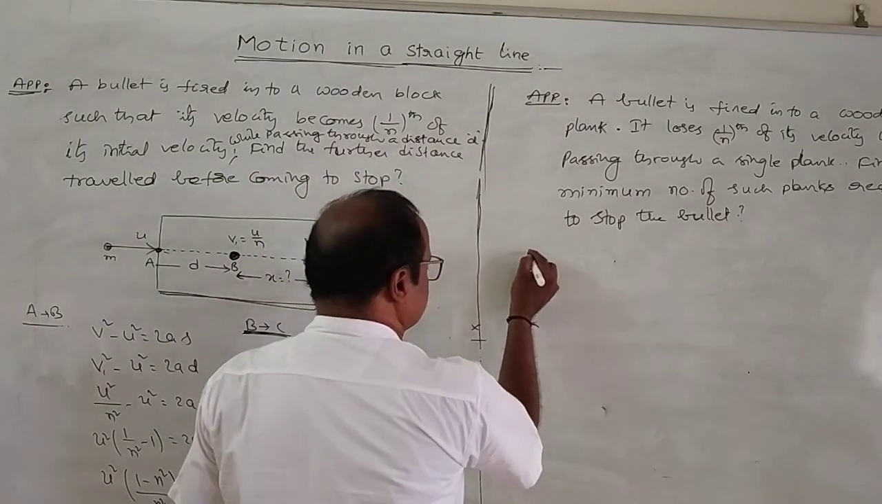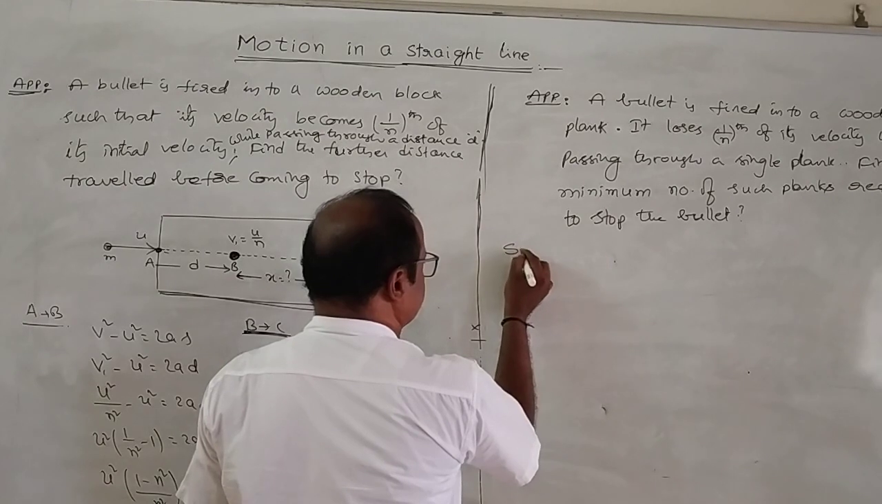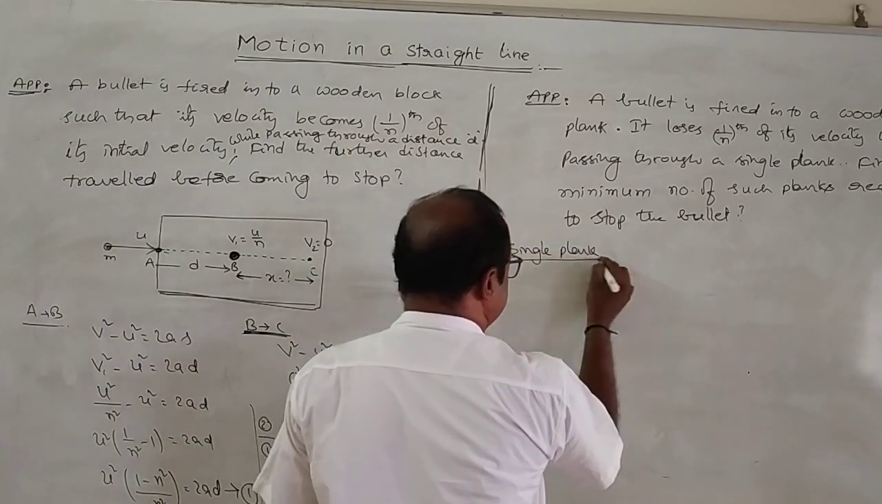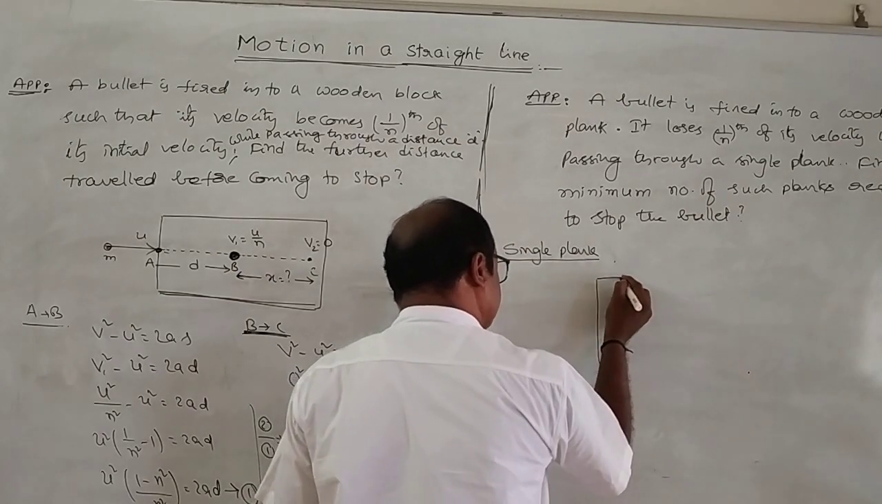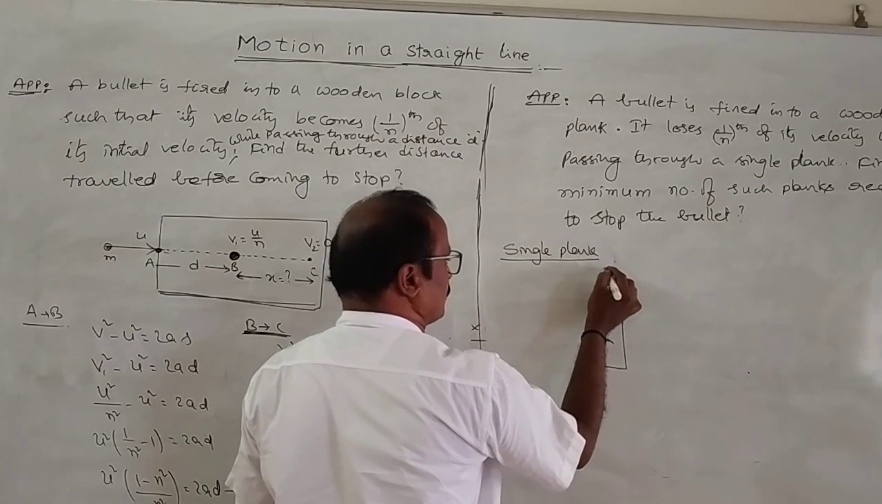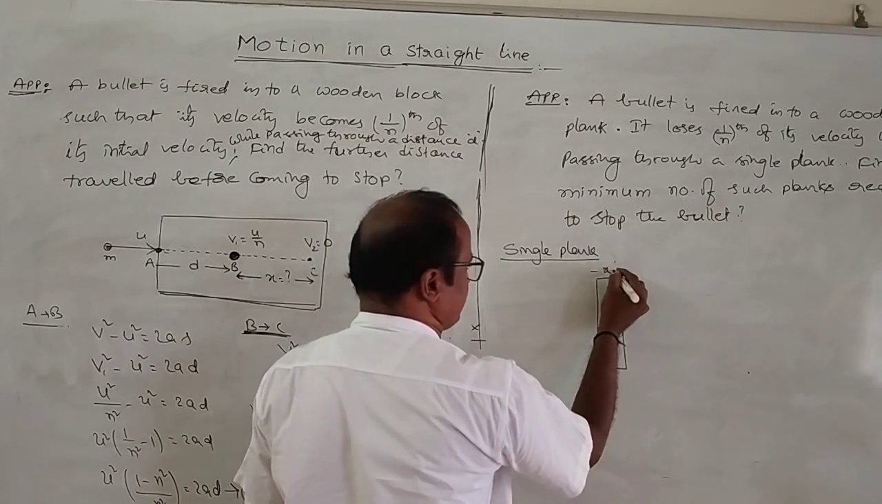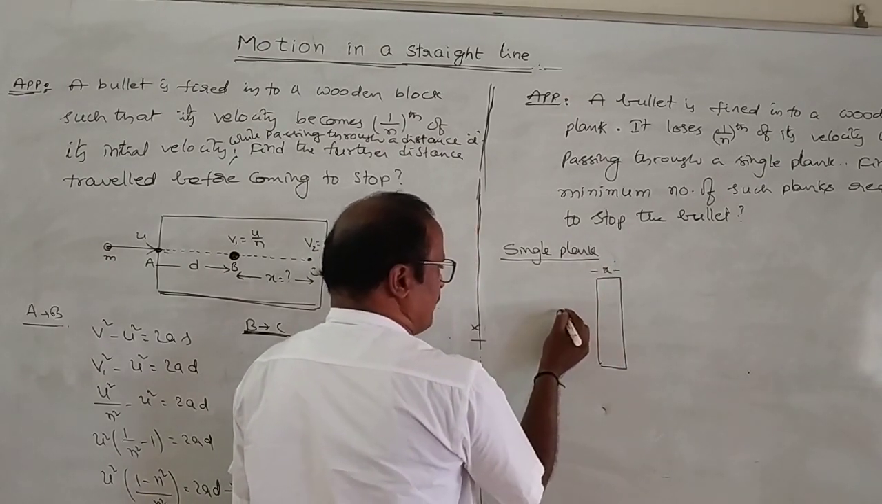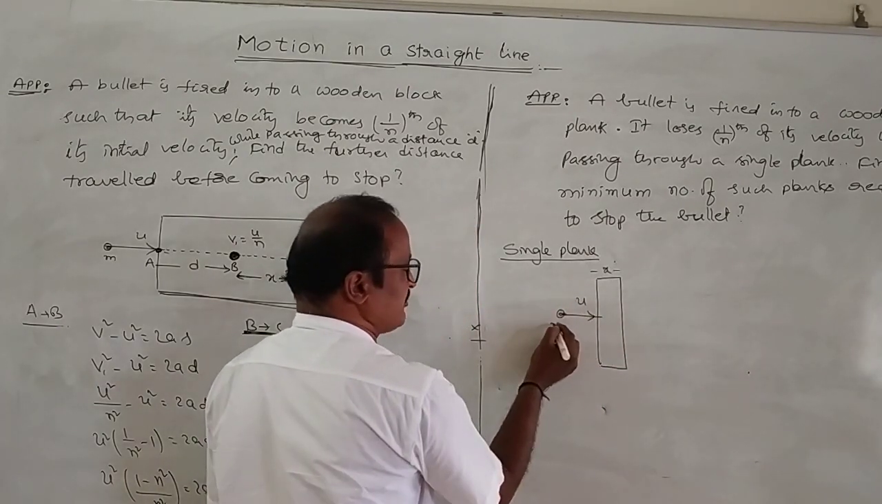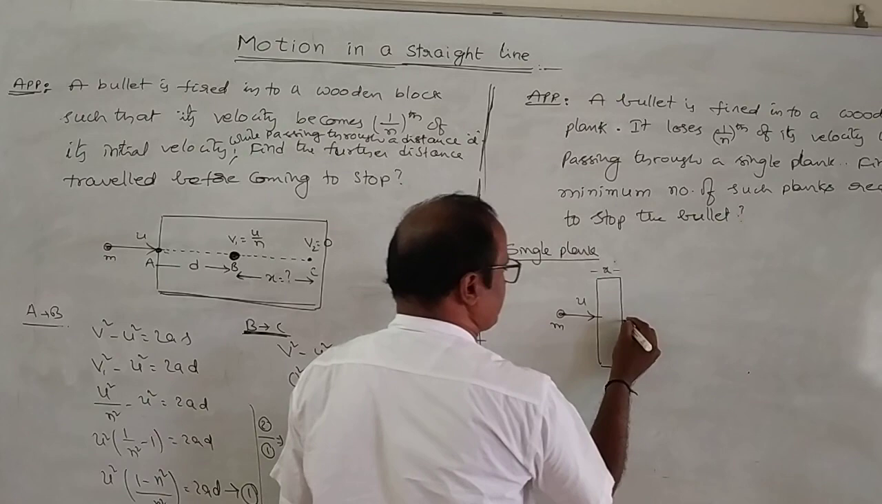First, one single plank. For a single plank, let the thickness of the plank be equal to x. Bullet is fired into a wooden plank with a velocity u, and the mass of the bullet is m.